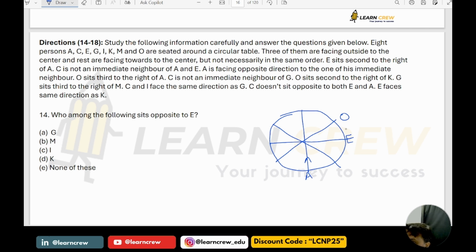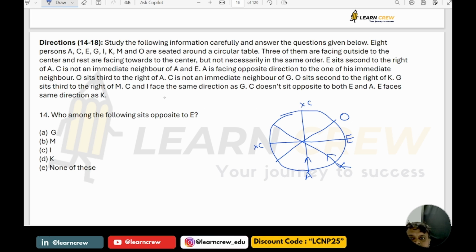O is second to the right of K means if K is here, then K is facing towards center. G is third to the right of M. C and I face the same direction as G. C doesn't sit opposite to both E and A. So C is not here and C is not here also.